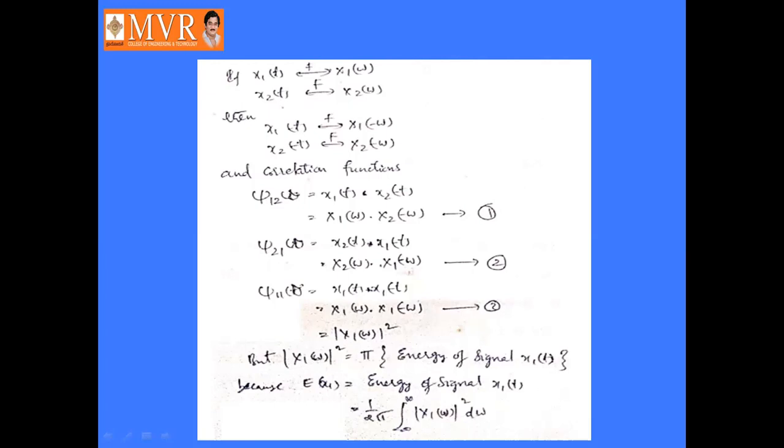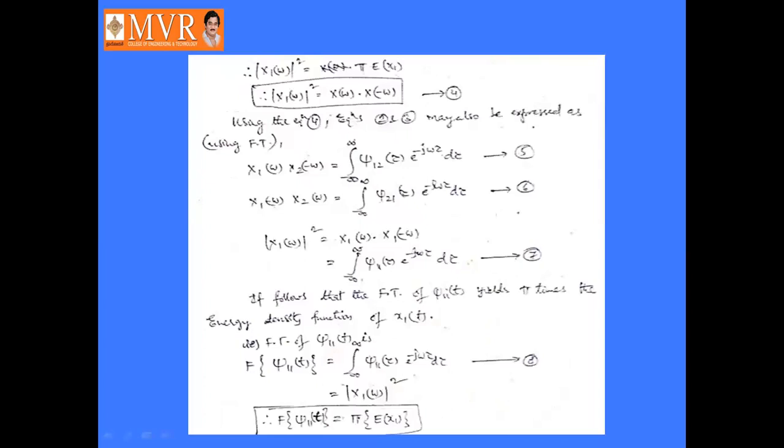Okay, E of x1 is the energy of the signal x1(t), that is 1 by 2π integral from minus infinity to infinity of mod X1(ω) square dω, right? So therefore mod X1(ω) square is equal to π into E of x1, but mod X1(ω) square is nothing but X(ω) into X(-ω). That is equation number 4.